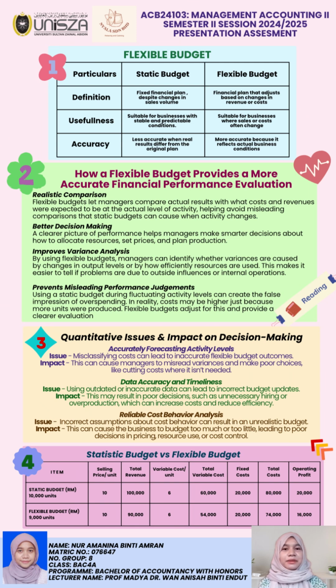I will explain about the effect of quantitative issues on decision making. First, accurately forecasting activity levels. Flexible budget depends on activity level forecast. If these are wrong, the budget becomes unreliable. This can cause managers to misread cost or revenue variances and make poor choices, like cutting necessary spending or reducing output when it's not needed. In the end, performance evaluations and financial planning will become distorted.